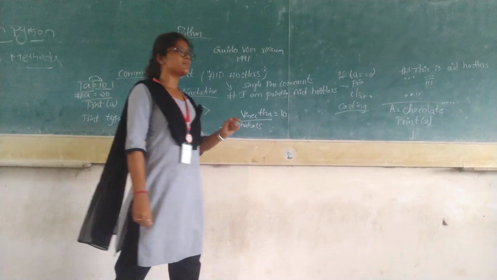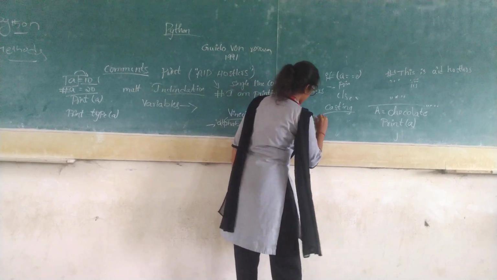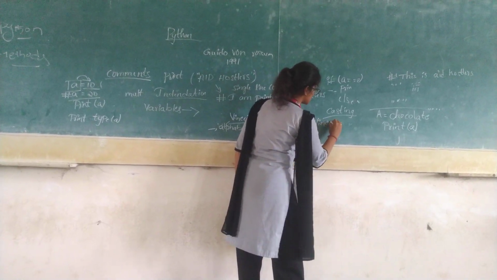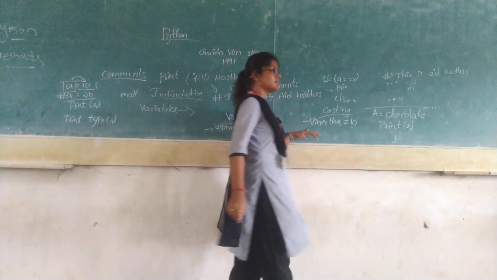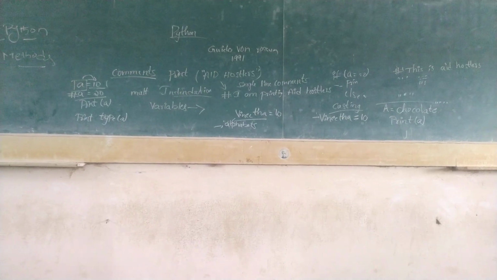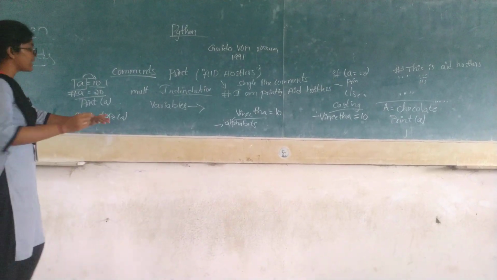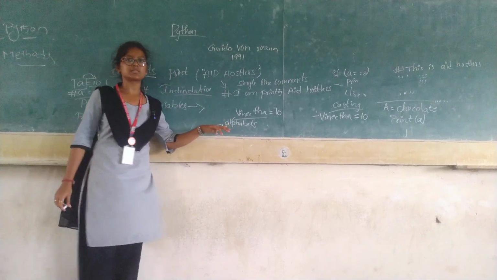If you give a variable name starting with a symbol instead of an underscore and assign a value as 10, it will show an error. And next, a variable cannot be started with a number either. It will start only with an underscore or alphabets.